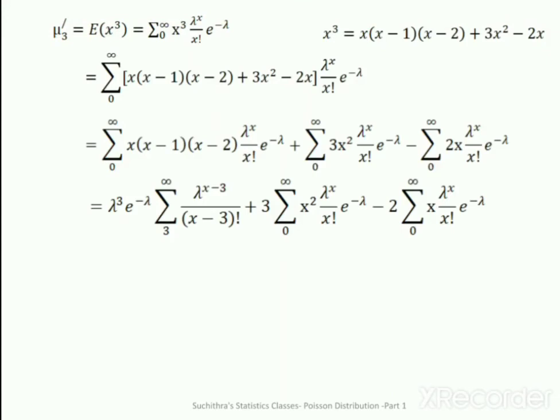lambda cubed e raised to minus lambda summation from 3 to infinity lambda raised to x minus 3 divided by x minus 3 factorial plus 3 into summation 0 to infinity x square lambda raised to x by x factorial into e raised to minus lambda minus 2 into summation 0 to infinity x lambda raised to x by x factorial e raised to minus lambda.